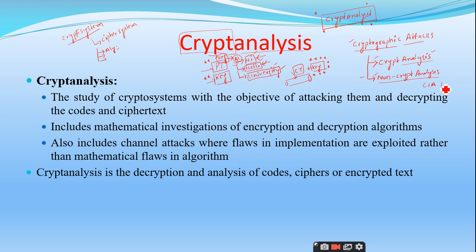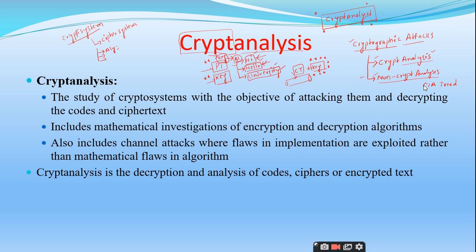What is the CIA triad? Confidentiality, integrity, and availability. So they try to compromise the confidentiality of the crypto system, or the integrity, or the availability.